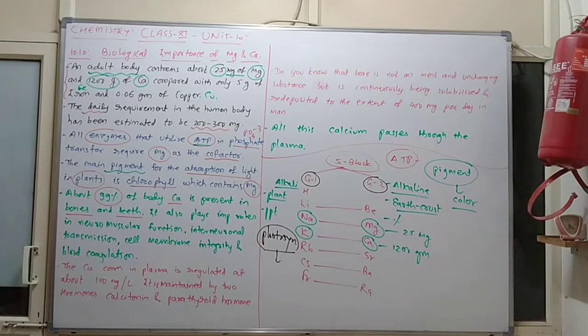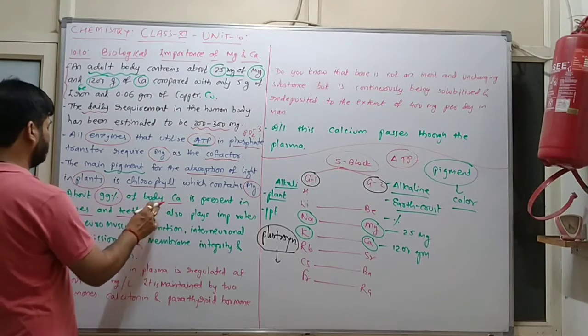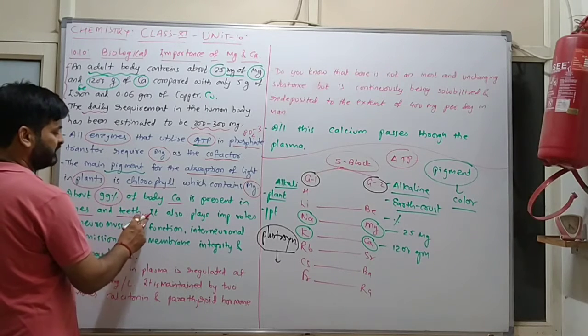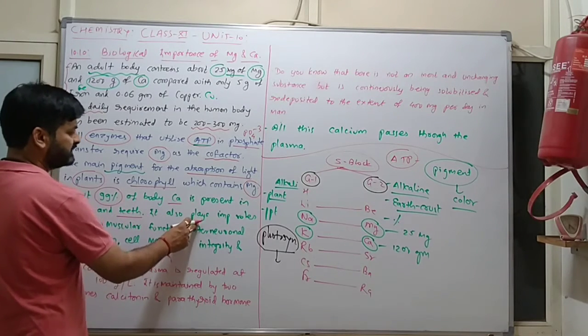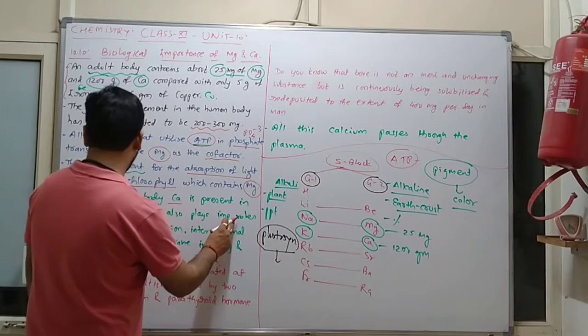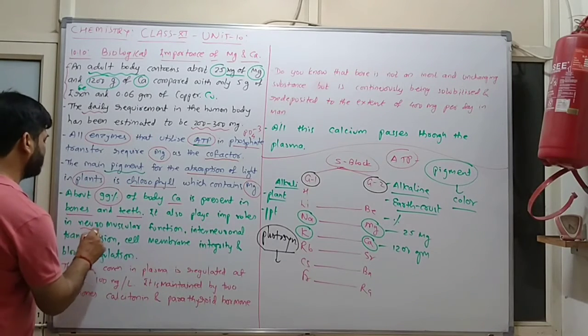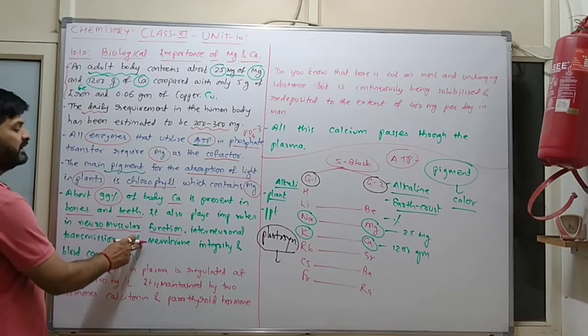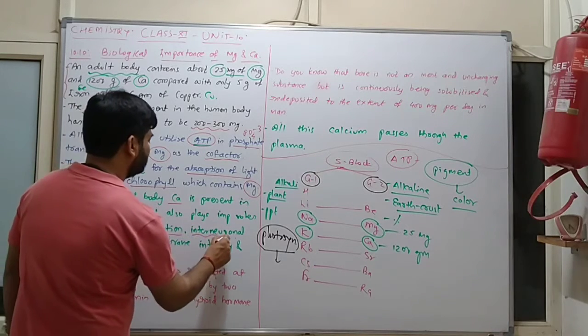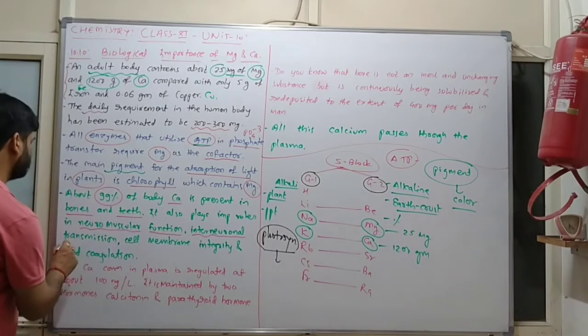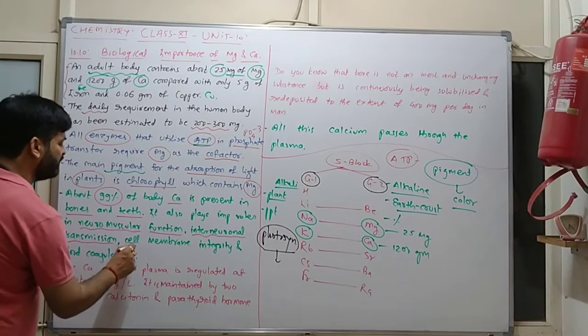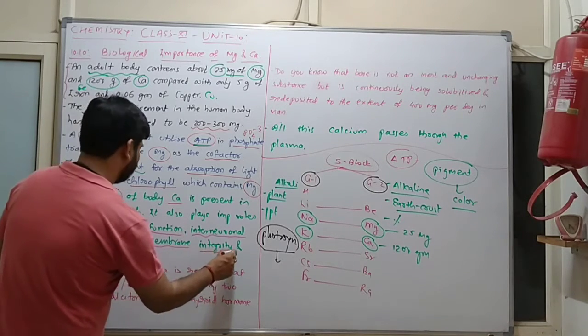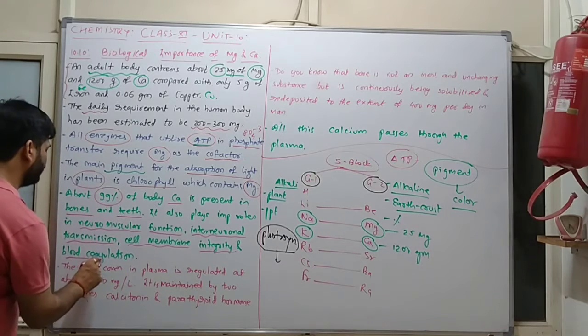Now, about 99% of body calcium is present in bone and teeth. It also plays an important role in neuromuscular function, interneuronal transmission, cell membrane integrity and blood coagulation.